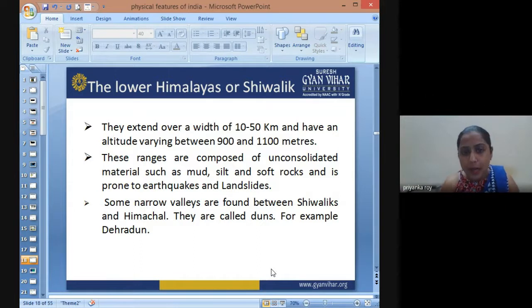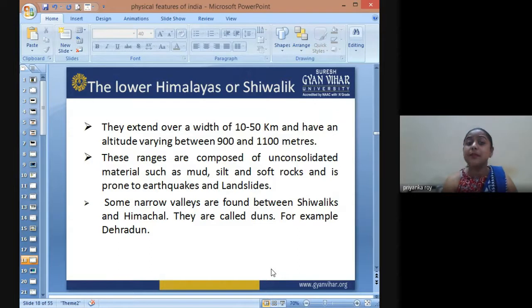Now, the lower Himalayas or the Shivaliks extend over a breadth of 10 to 50 kilometers and have an altitude varying between 900 meters to about 1100 or 1200 meters. These ranges are composed of unconsolidated material such as mud, silt, and soft rocks, and are prone to earthquakes and landslides.